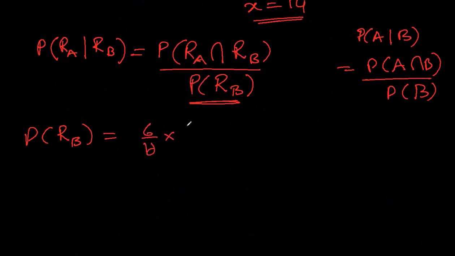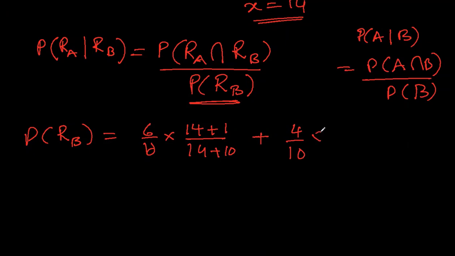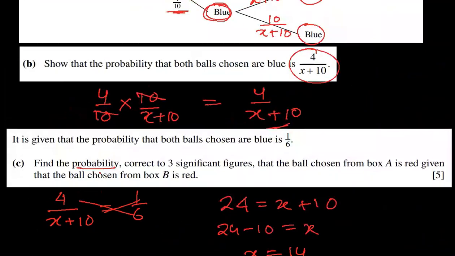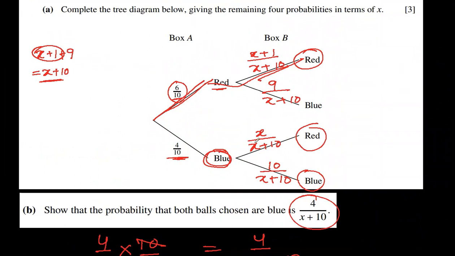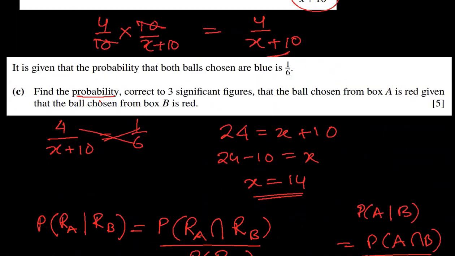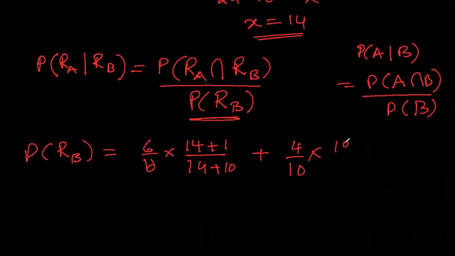So 6 over 10 multiplied by 14 plus 1 over 14 plus 10. Or you get the first ball as blue, 4 over 10, and the probability of red in the second attempt, box B, is this one. So 4 over 10 multiplied by x over x plus 10, so 14 over 14 plus 10. These are the two separate cases when the ball from box B is red.